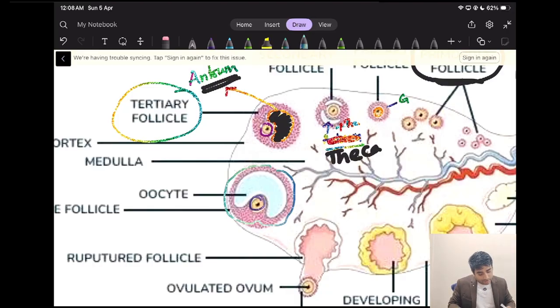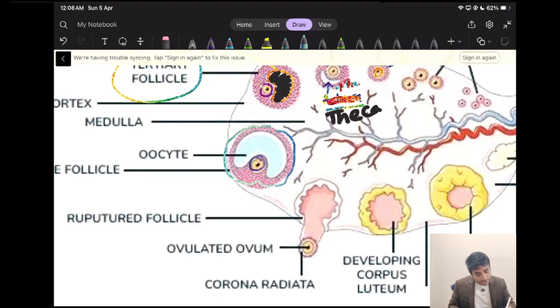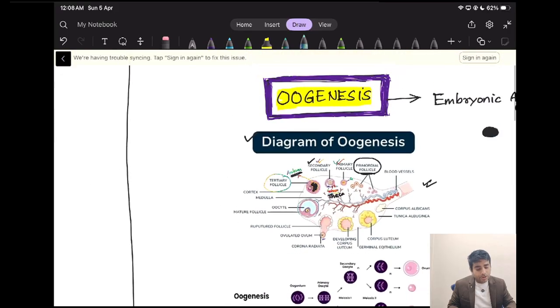Now the follicle will rupture, and the primary oocyte will convert into the secondary oocyte, and there will be release of the ovum. The rupture of the Graafian follicle leads to release of the ovum, and that ovum will be taken up by the fallopian tube for fertilization. So this is all about your oogenesis.